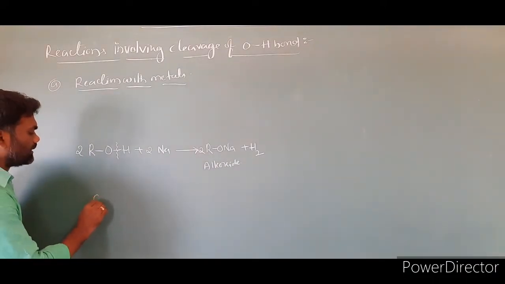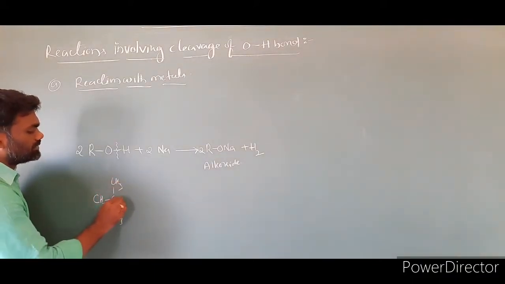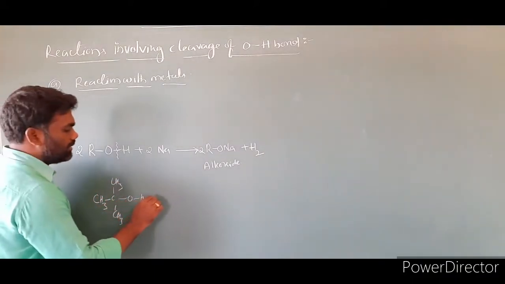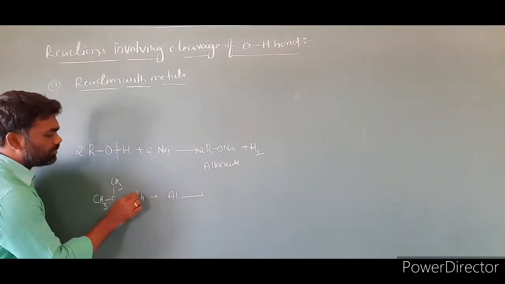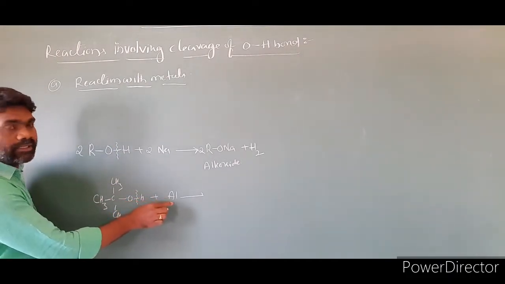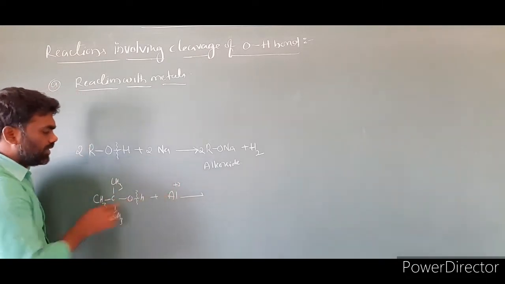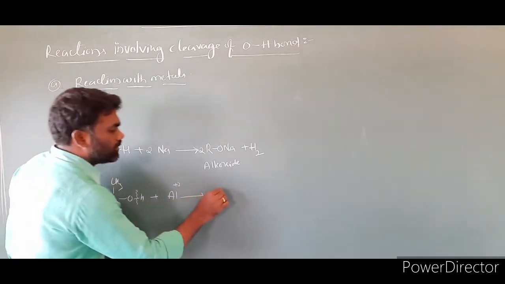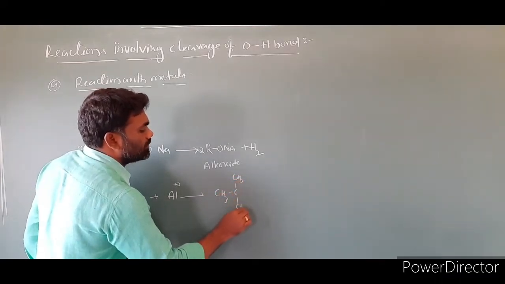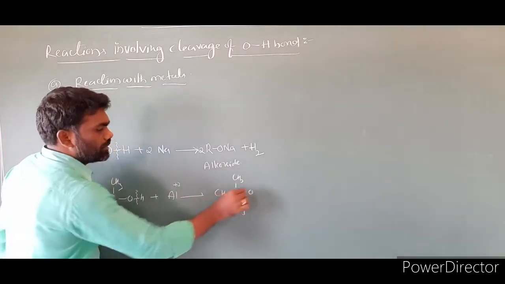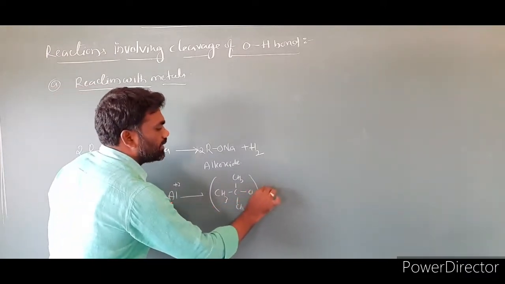Then we can take one more reaction. I am taking a tertiary alcohol, (CH3)3COH, and aluminum. The reaction is that this bond we have to break, and make the reaction with aluminum. The valence of aluminum here is +3, which means we have to take 3 molecules of this alcohol. Then the product is (CH3)3CO taken thrice, with aluminum.